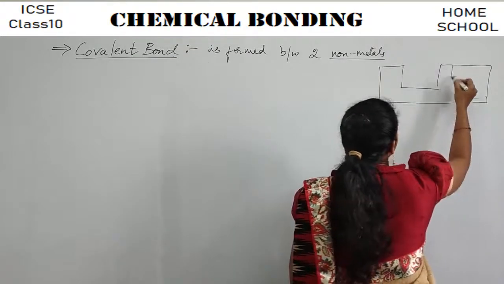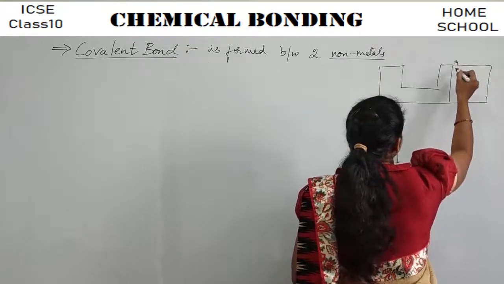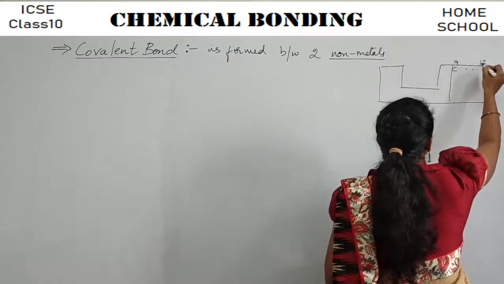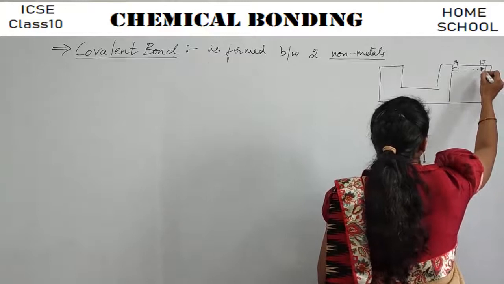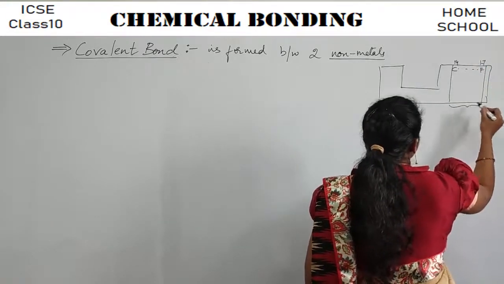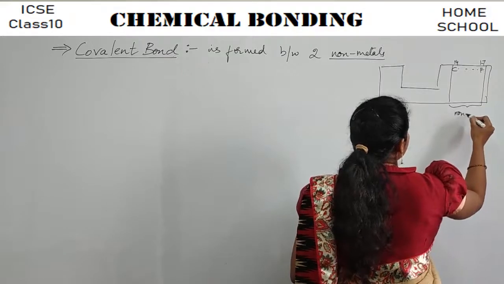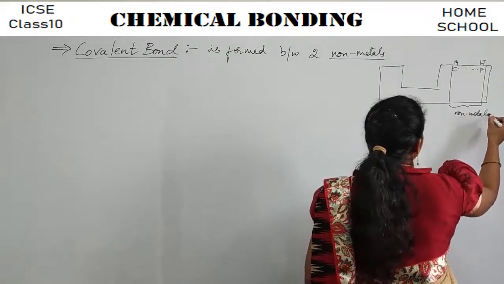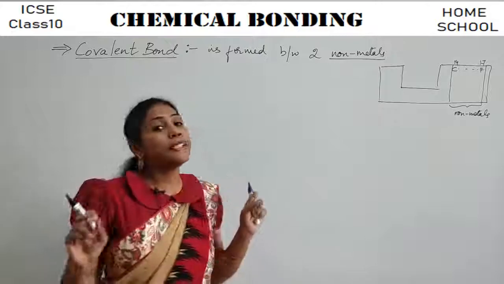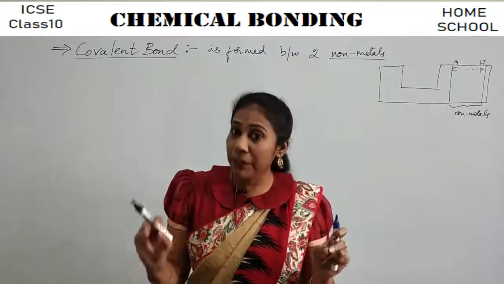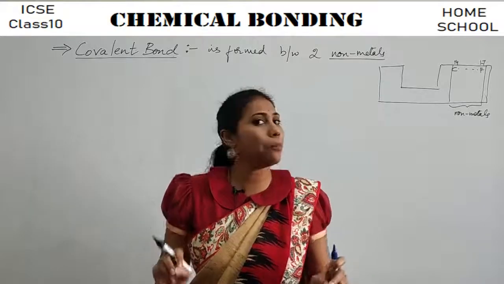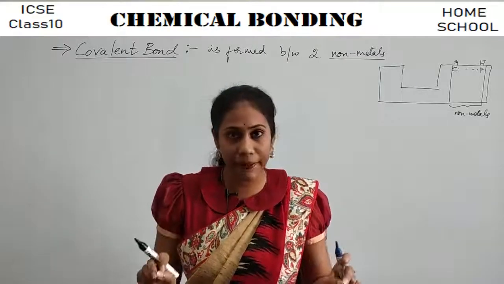So from group number 14, that is from the carbon family, to group number 17, that is the fluorine family, right? So these particular elements are generally considered as non-metals. Clear? So this covalent bond is observed between the two non-metals. Very, very important point and a basic point.